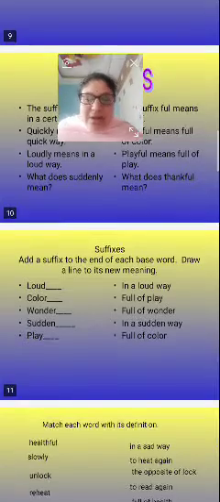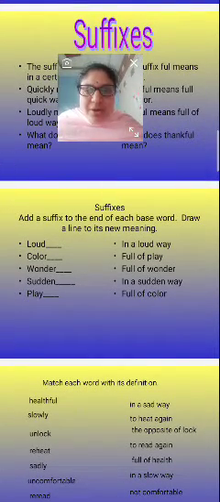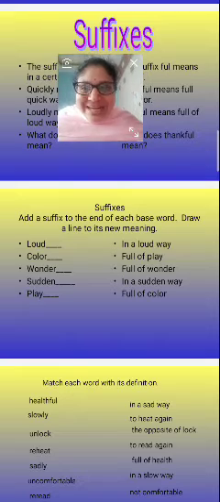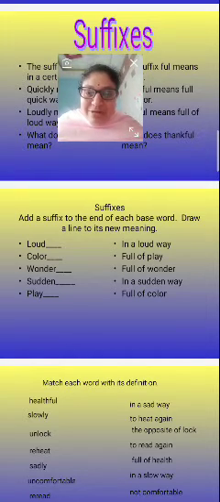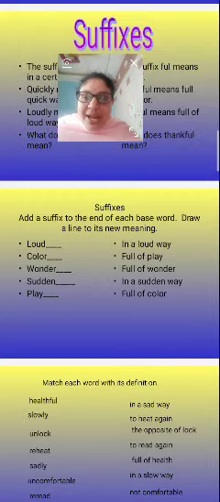Add a suffix to the end of each base word. Draw a line to its new meaning. Loudly, in a loud way. Colorful, full of color. Wonderful, full of wonder. Suddenly, in a sudden way.